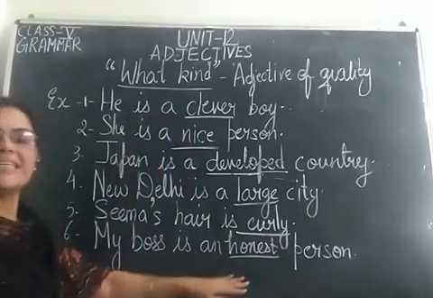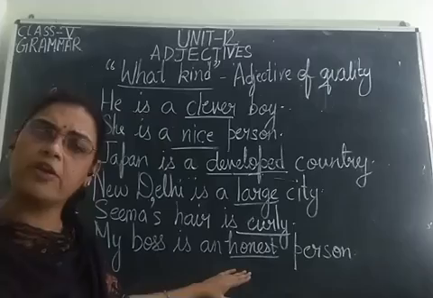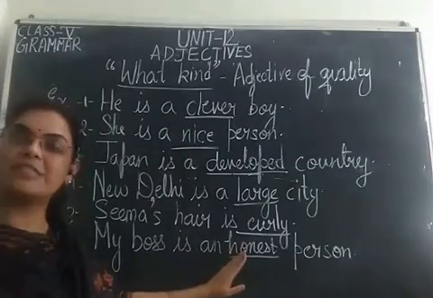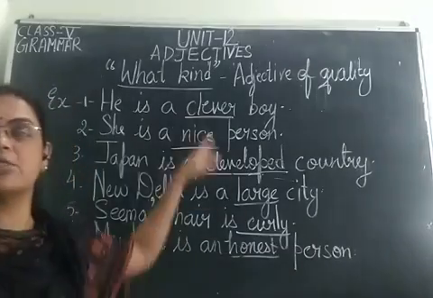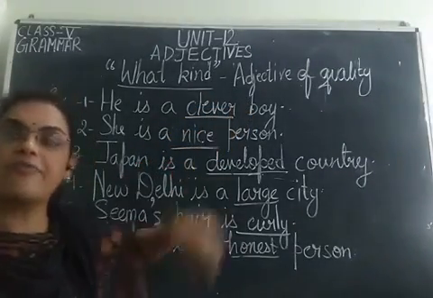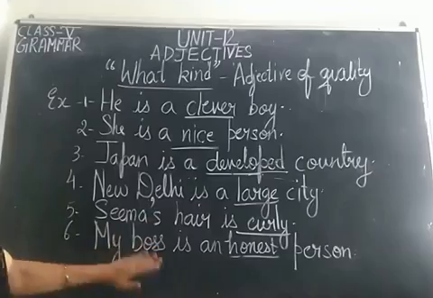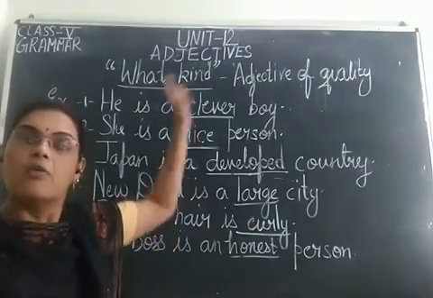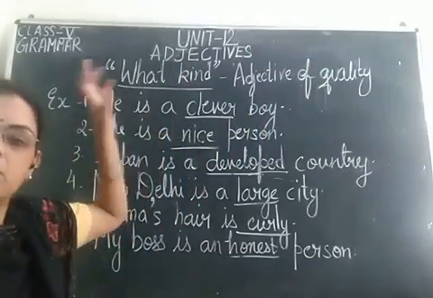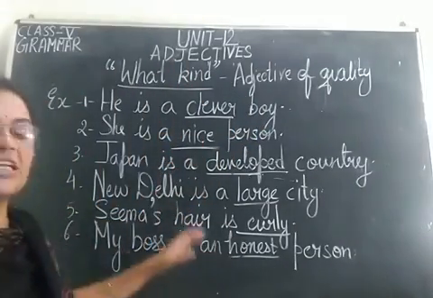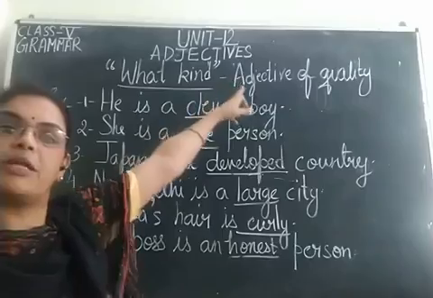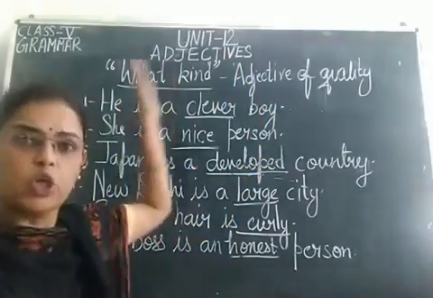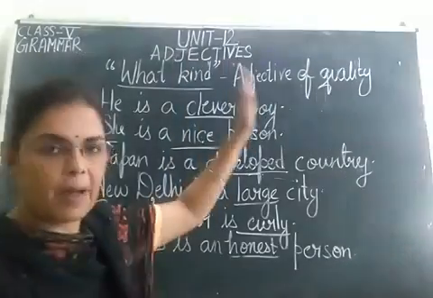Now, honest is the adjective. What kind of a person is my boss? Honest. Honest is what, children? Adjective of quality. We get the answer what kind of, और जो आपको what kind of का आंसर मिले, जो kind बताए adjective की बेटा वो कौन सा adjective होगा? Adjective of quality. You need to keep this in mind.